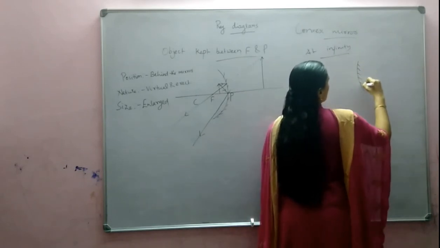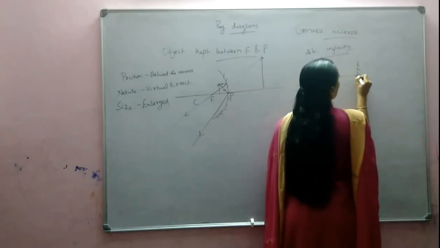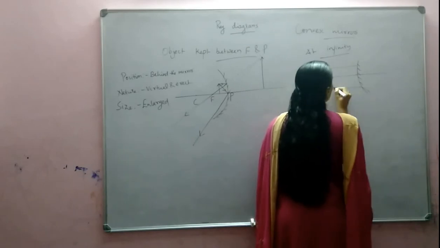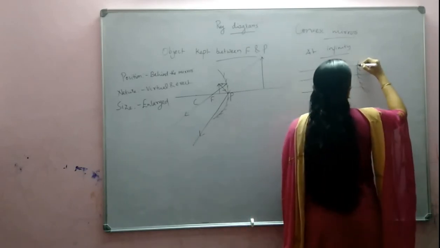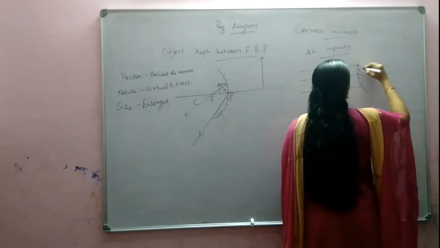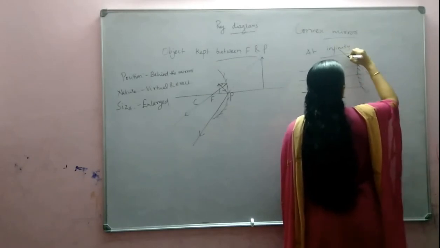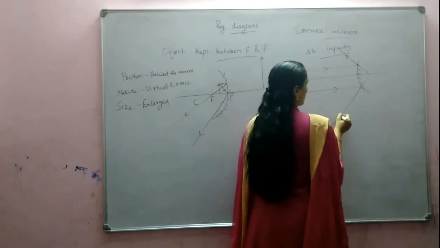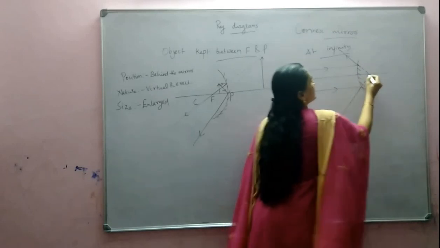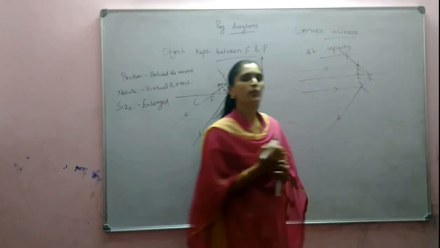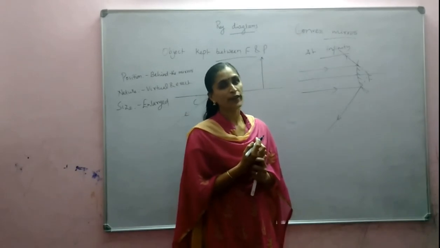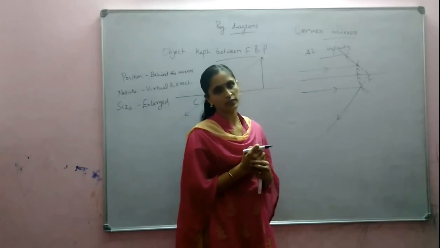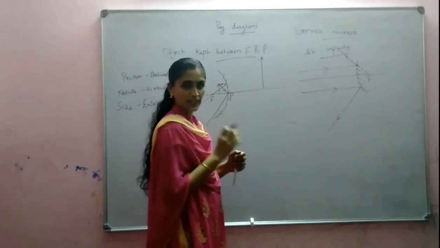Just we discussed, when we defined the focus, no, we discussed. So the rays will be parallel. All those parallel rays appear to come from a point. So we can say that this is the position where the image is formed. Which type of image will be formed? It will be virtual, erect, point-sized, and it will be formed at focus. Okay? And this is the case when the object is at infinity.